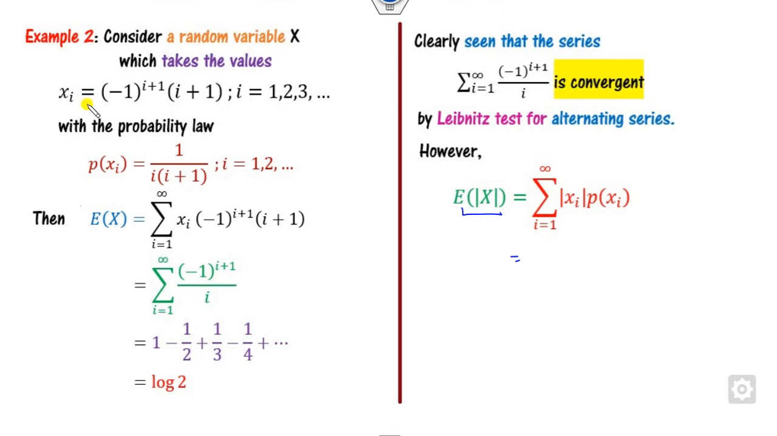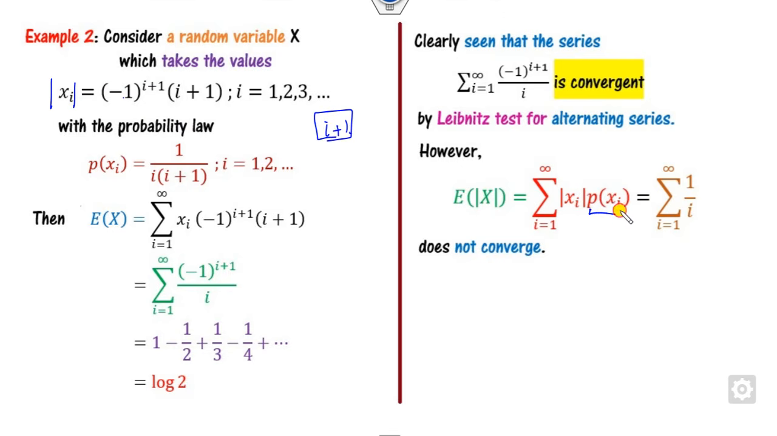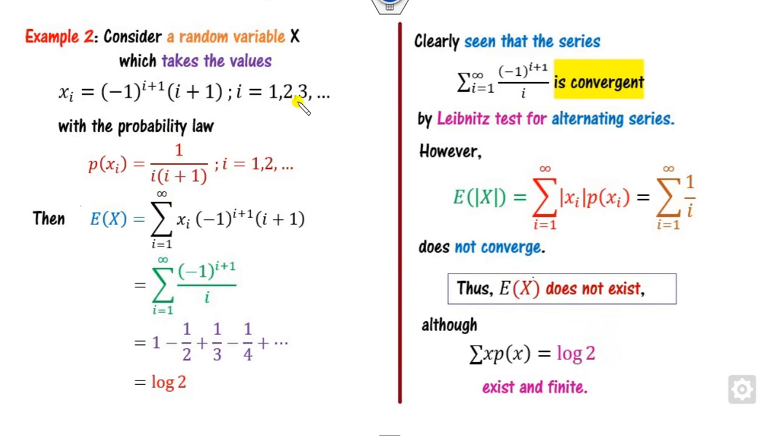What is the mode of xi? So this is my xi, this value is 1, so it will be nothing but, what is the mode of xi? Mode of xi is nothing but i plus 1. So if you multiply this i plus 1 with p, you will get this. Clearly, this series is divergent by using the p test, because p is less than or equal to 1, then it's divergent. So it clearly does not converge, therefore the expected value of this random variable does not exist, although the sum is finite.